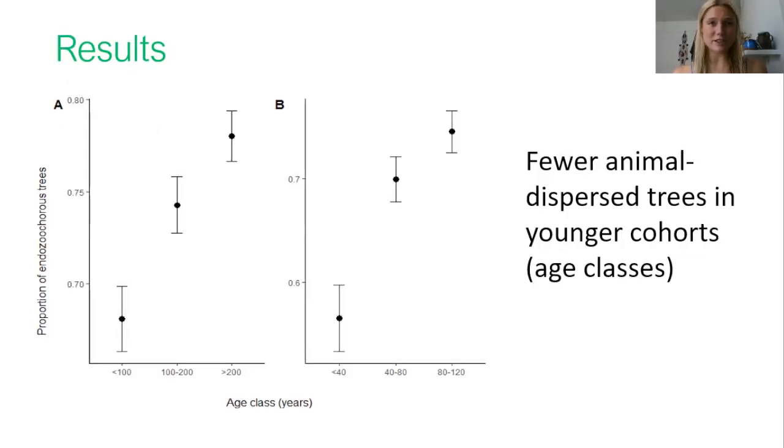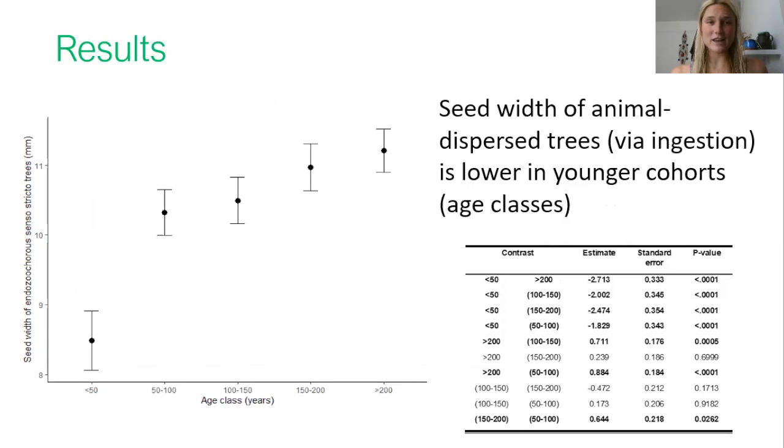The most parsimonious model suggested the proportion of animal dispersed trees differs between age classes, where there are relatively fewer animal dispersed trees in younger cohorts. Similarly, the average seed width of animal dispersed trees was lower in younger age classes, especially in trees that are less than 50 years old.